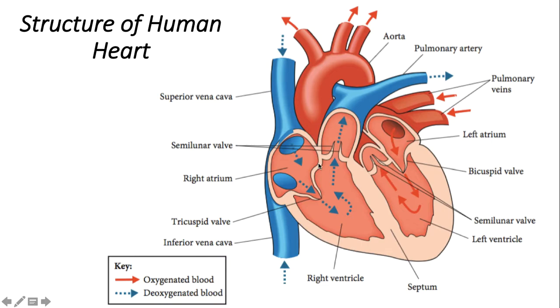Right, so this is the structure of the human heart. Basically, our heart contains 4 chambers. Ada 4 chambers. Number 1, we call it the right atrium. Number 2 is the right ventricle here. Number 3 is the left atrium. And number 4, we have the left ventricle.